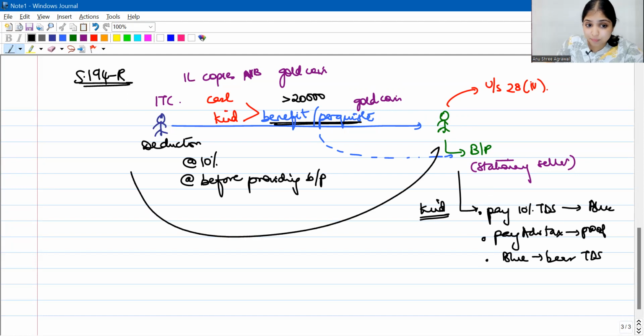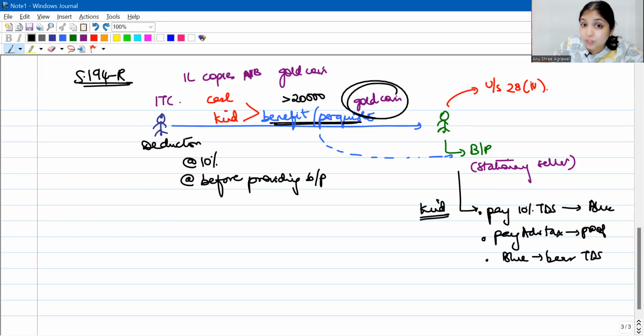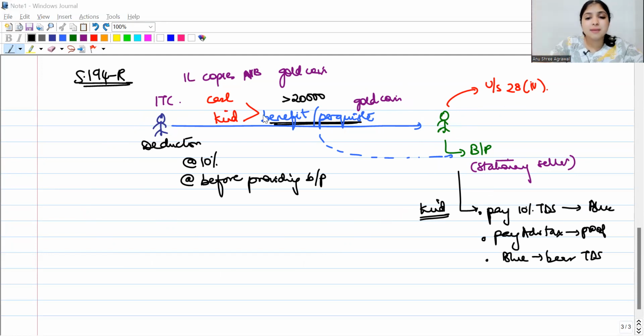Either Green pays 10% of the value of the gold coin as TDS to Blue, or Green pays advance tax, whatever is the value of TDS on this gold coin, and gives proof to Blue, or Blue may himself bear the TDS. Okay, so before providing the benefit or perquisite, tax has to be deducted at source.